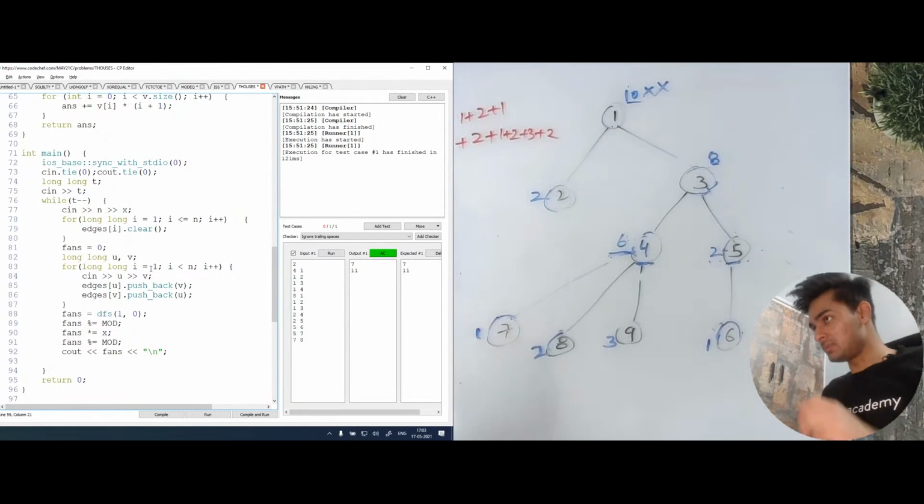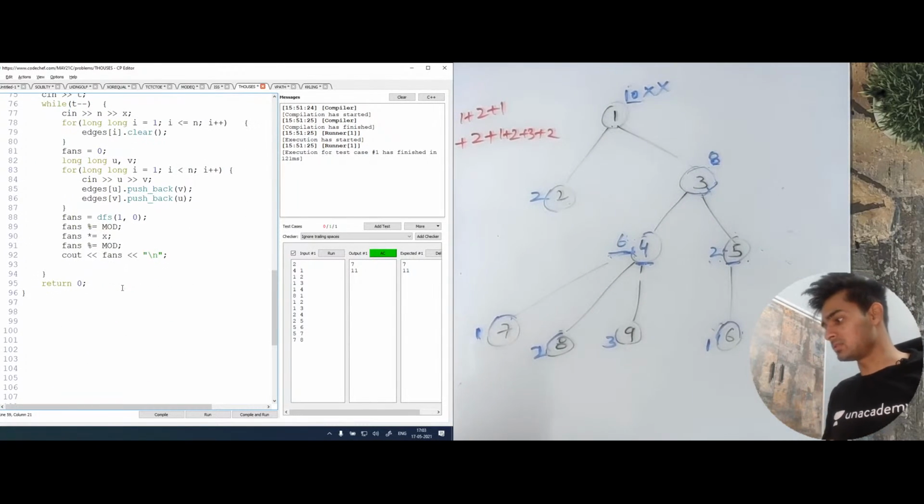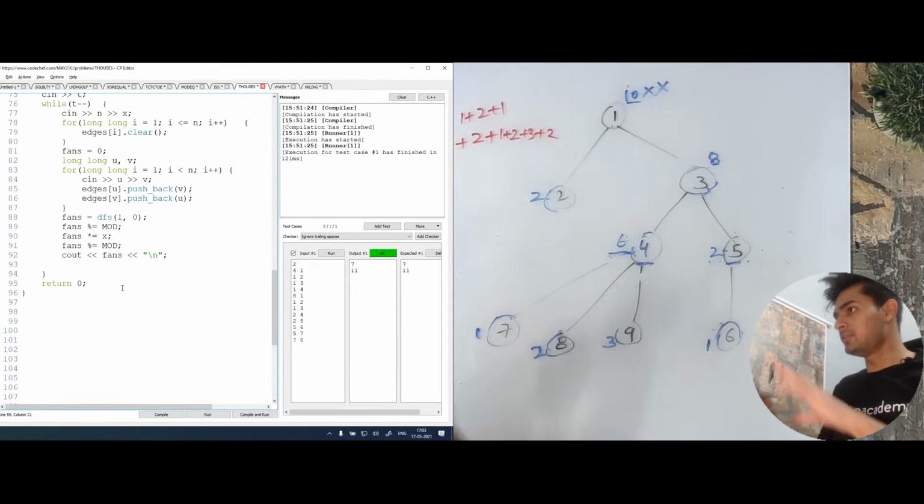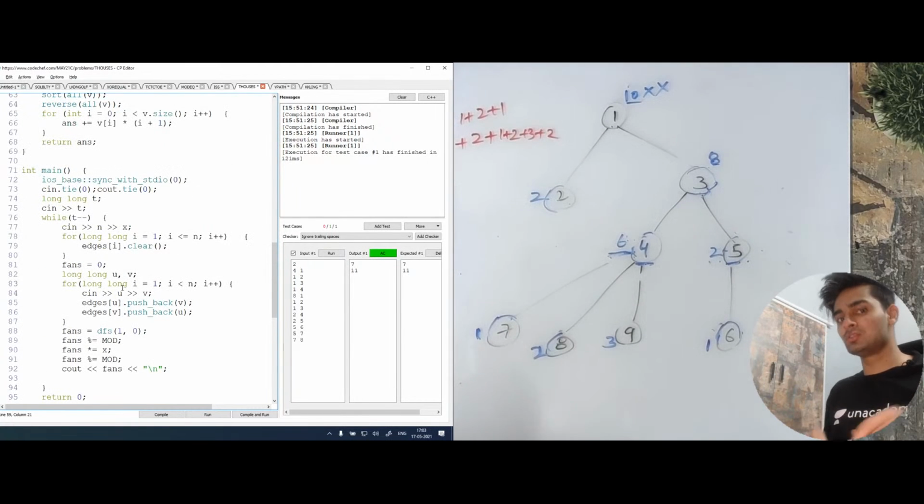I hope you are able to get this, how we are running it with the DFS. If you're not able to understand this, let me show you another code which is also fine. I think that will be easier for everyone. Let me just open up that code.